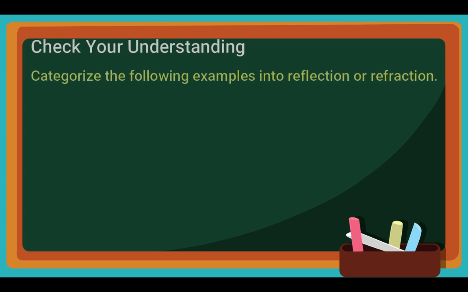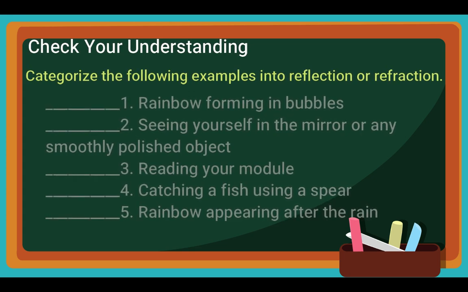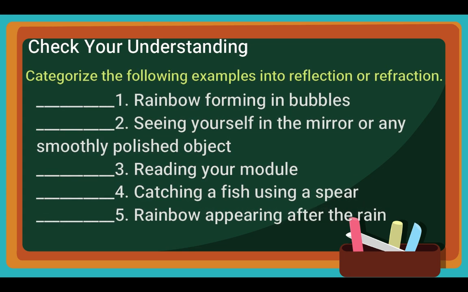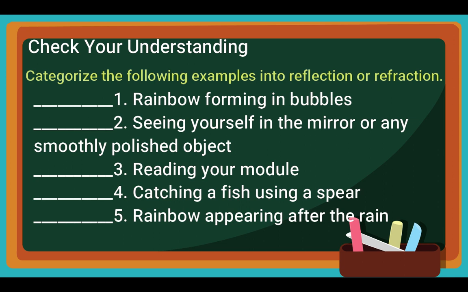Now, let's check your understanding. Categorize the following examples into reflection or refraction. 1. Rainbow forming in bubbles. 2. Seeing yourself in the mirror or any smoothly polished object. 3. Reading your module. 4. Catching a fish using a spear. And number 5. Rainbow appearing after the rain.